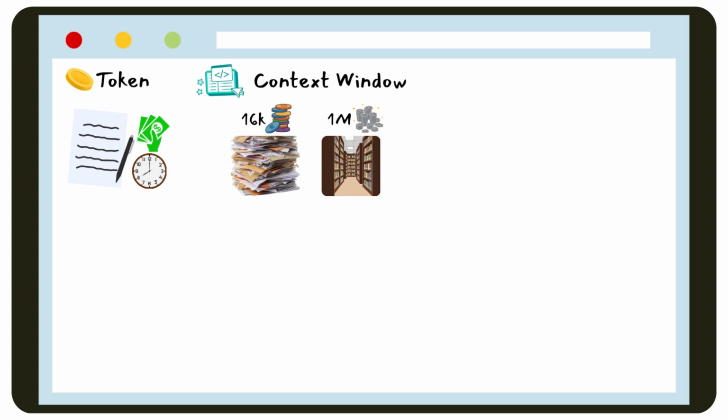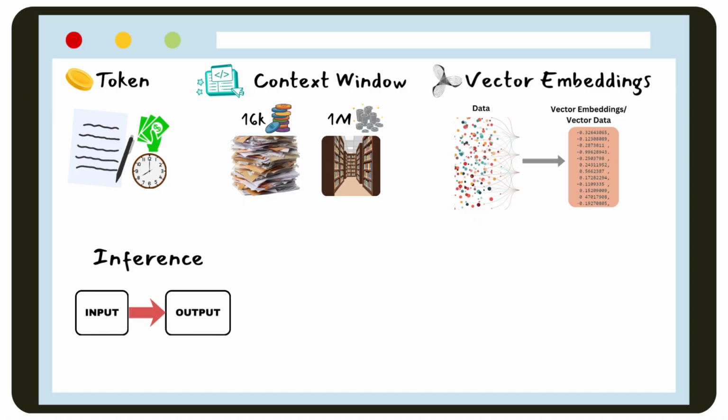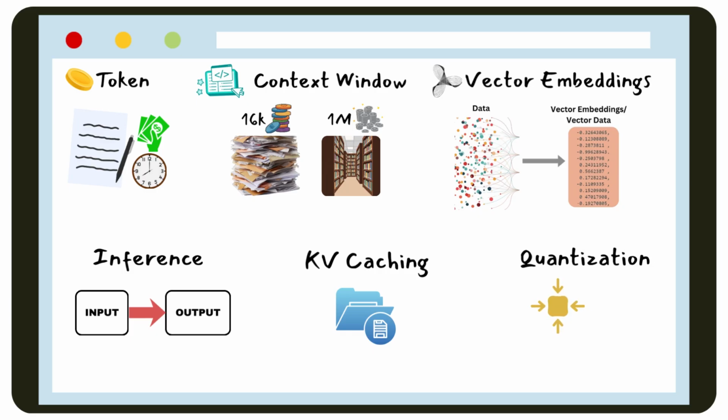And when you want the model to understand meaning instead of exact keywords, you use embeddings. These turn text into numbers that cluster similar ideas together, which is how semantic search and recommendation systems work. Then there's inference, the simple act of running the model to get an output. If you've ever waited too long for a response, you've experienced slow inference. As outputs get longer, developers rely on KV caching so the model doesn't recalculate everything from scratch with every word it generates. And when you need models to run on smaller hardware, you use quantization, a way of compressing the model so it becomes faster and cheaper to deploy.